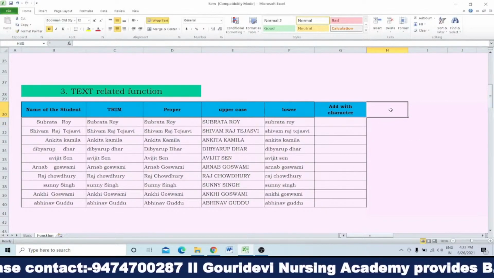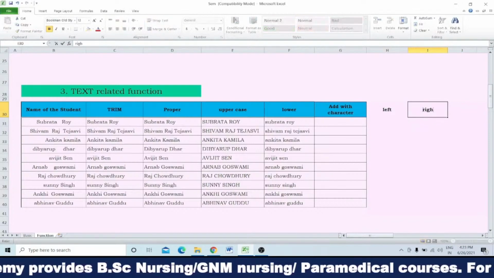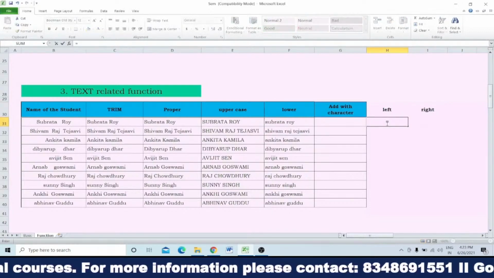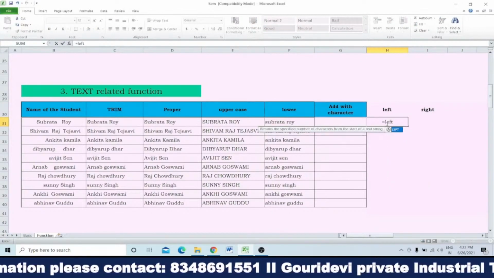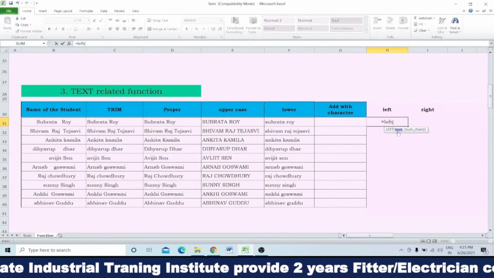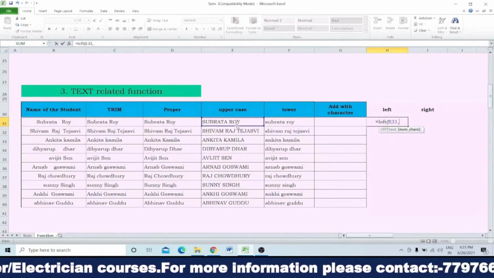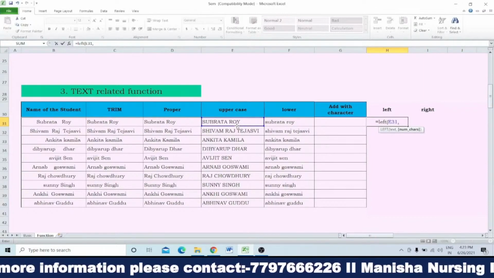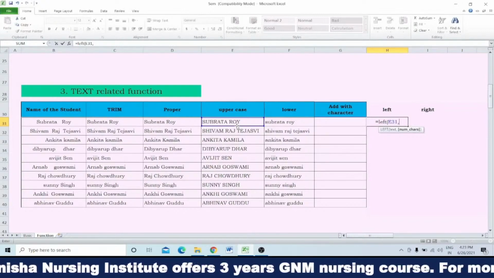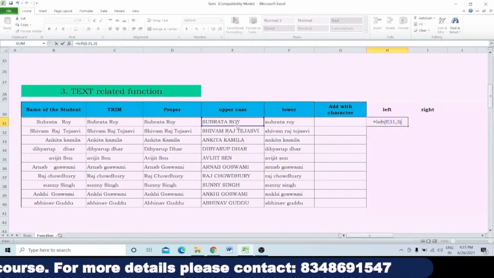So here I will write the left and here I will write the right. I will do it. So =LEFT, L-E-F-T, left. After you put the first bracket, it will show you the text. Which text? From this text I want to choose the alphabets. Then the number. How many numbers do you want to take from the left from this cell? Suppose I want to take 3 numbers. Then you simply close the bracket and press enter.